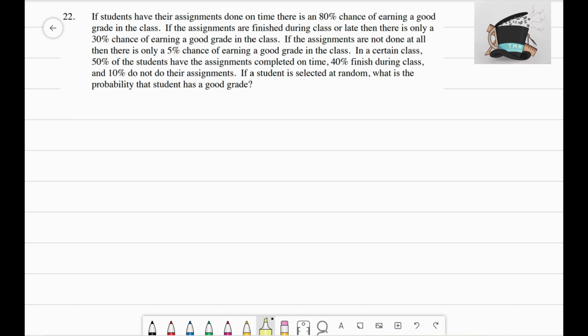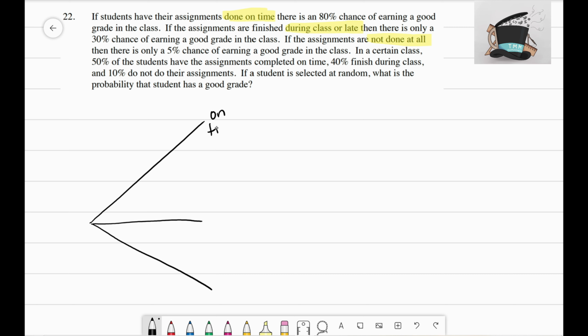So what I'm seeing here is kind of three different options for turning in assignments. Either it's done on time, or it's done during class or late, and finally it's if it's not done at all. So I'm going to go ahead and do a tree diagram to kind of organize my information, just because I find that's the most useful for this type of problem. So I'm going to go ahead and create three different branches because we have three different options occurring. Now the first option was that it was done on time, so I'm going to label this guy on time. The other one is during class or late, so I'm just going to write late, and we'll just know that that refers to either during class or late. And finally, the final option is not done at all.